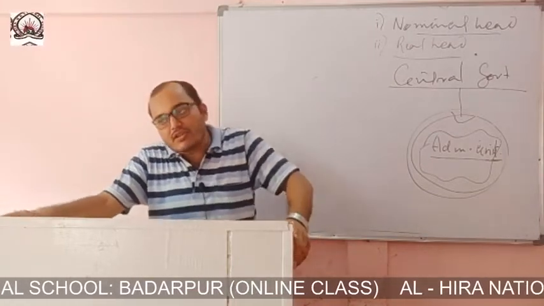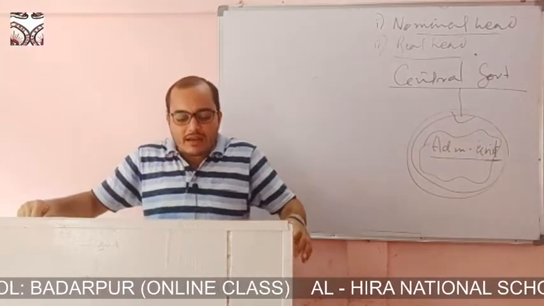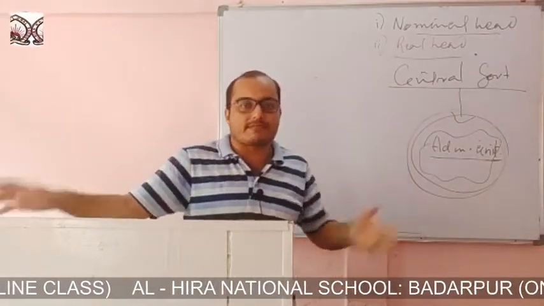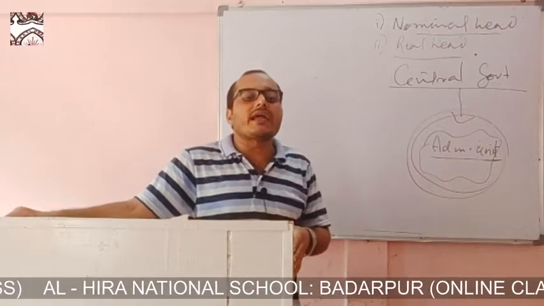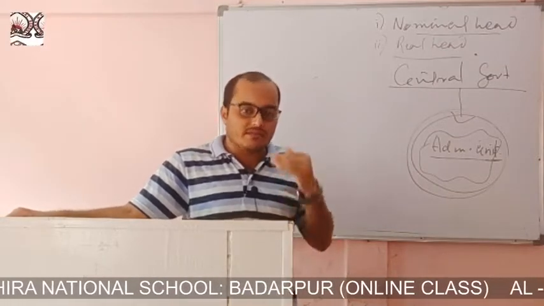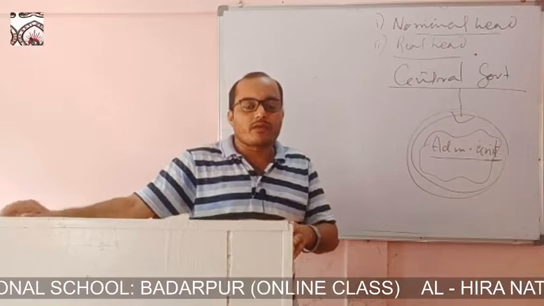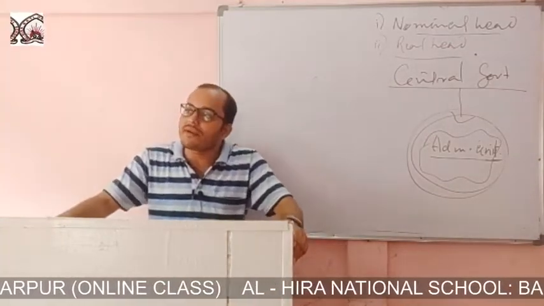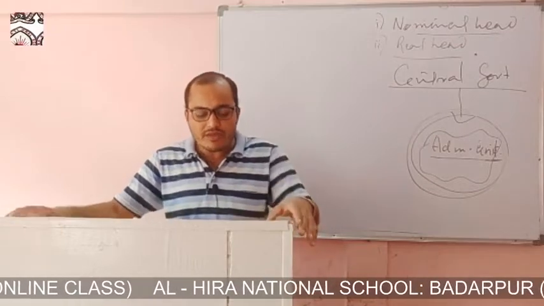Now, some of the demerits of the unitary form of government. This type of government is not suitable for a big country like India or America.